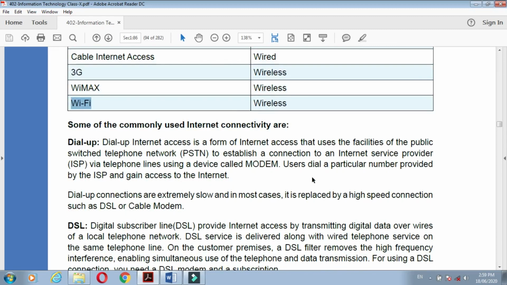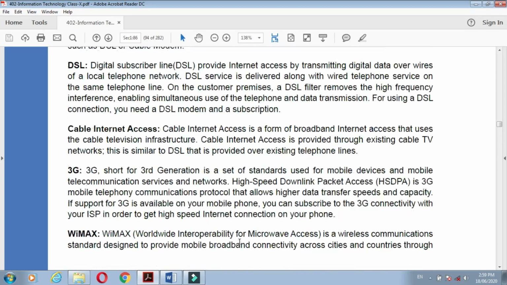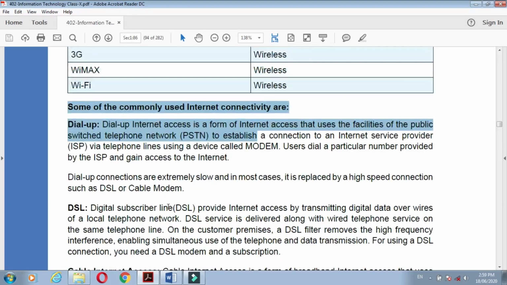Some of the commonly used internet connectivities are these. What is dial-up?